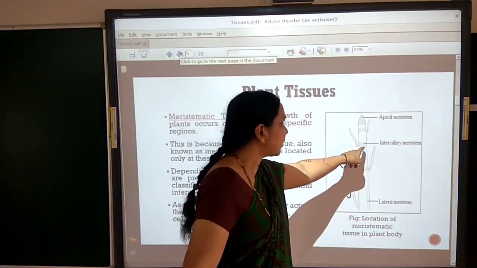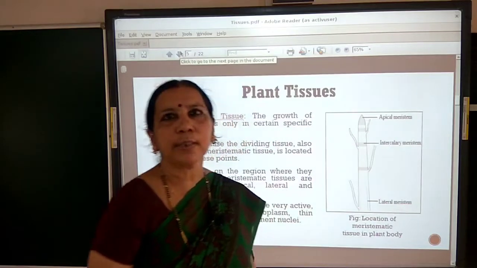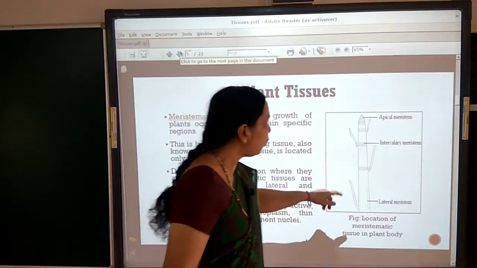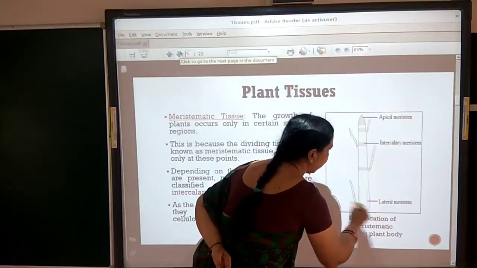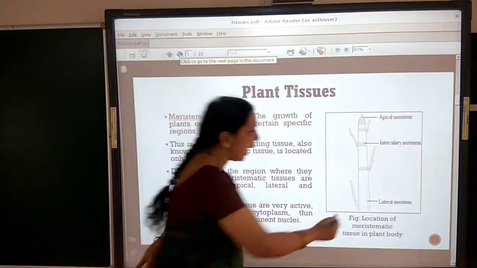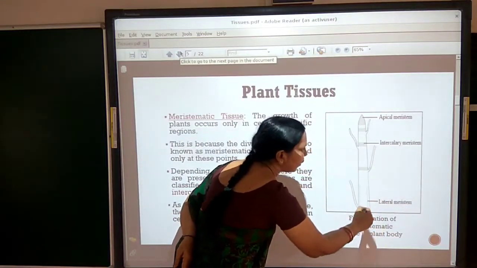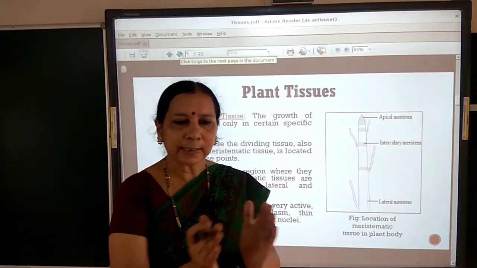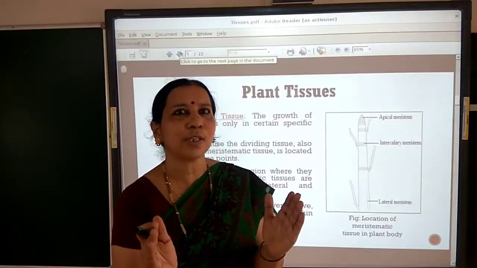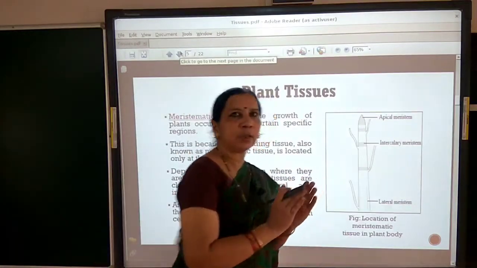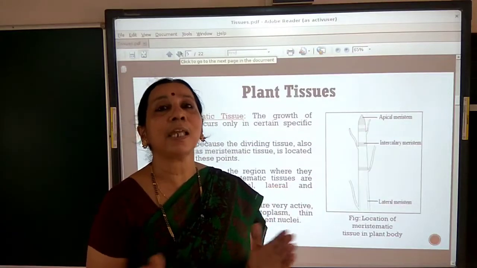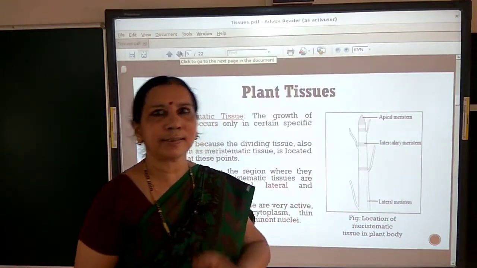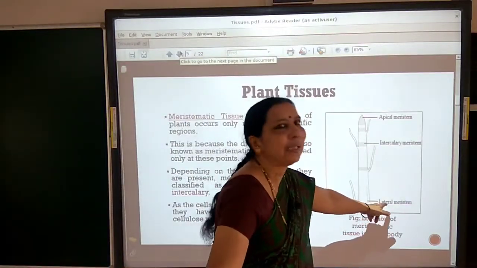So this is present at the internodes, base of the leaves, so that helps in branching. Again, helps in growth only. Now look at the position of lateral meristem. This lateral meristem, as the name tells, is present on the lateral sides of the plant body. It helps in increasing the girth of the stem or root, meaning the root or stem grows in thickness. It means the circumference or girth of the root and stem increases by lateral meristem.